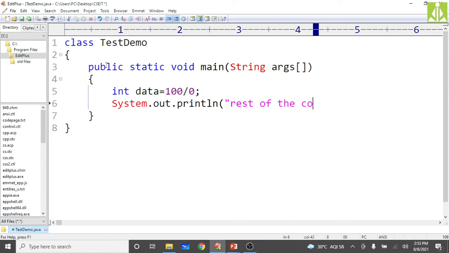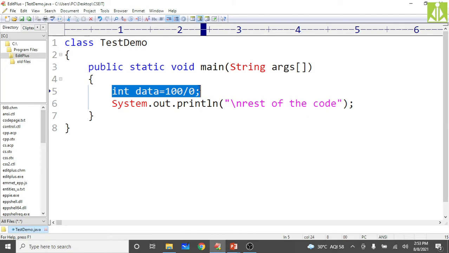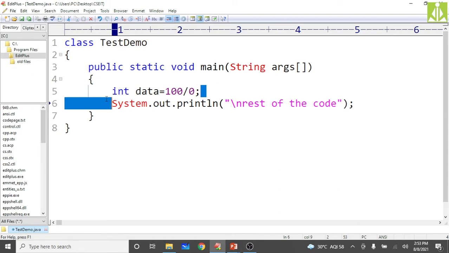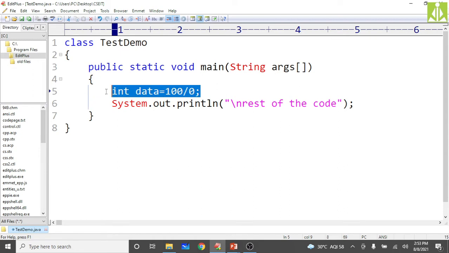So where is the exception occurring? The exception is occurring at this particular line, at line 5. According to the statements, at line 5 the exception is occurring. So what happens if the exception occurs? Here the program control will be stopped, because we are not handling the exception. An exception object will be created and thrown out of the program, because there is no exception handler to handle it. There is no catch block to handle, and no try block to monitor. So this exception will be thrown out of the block.